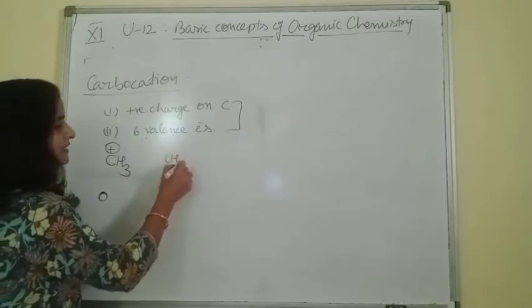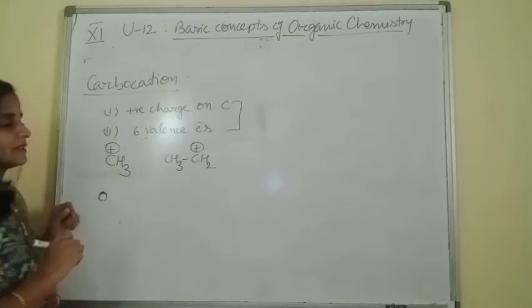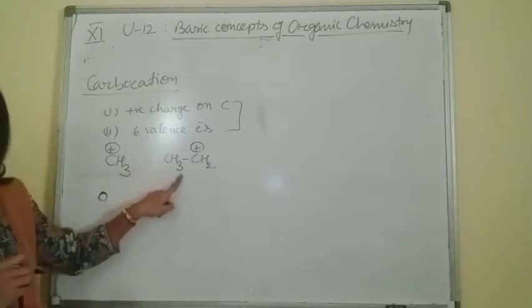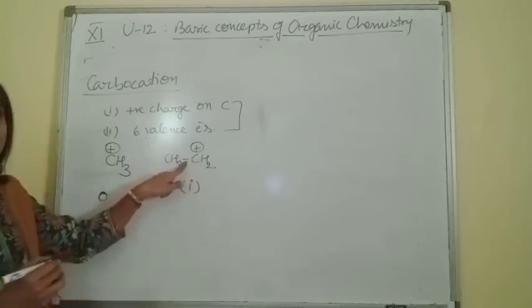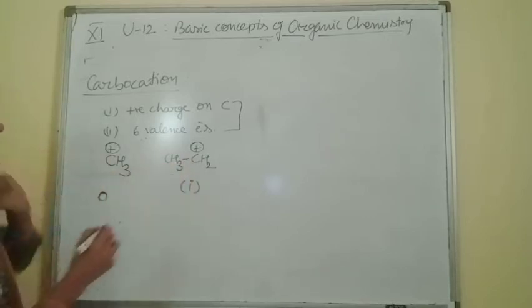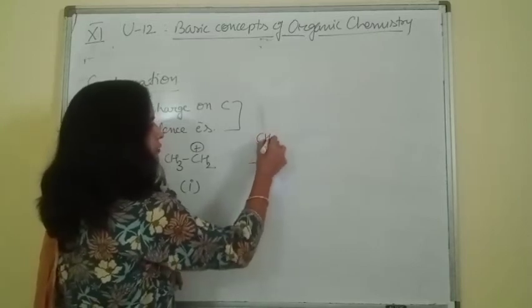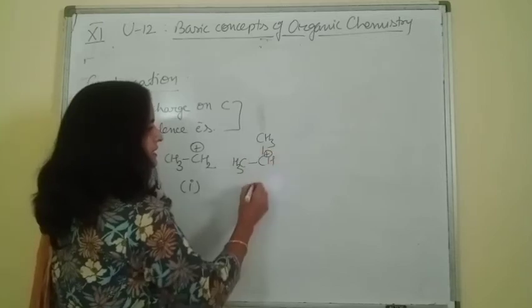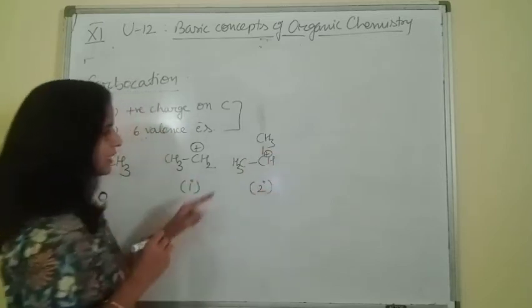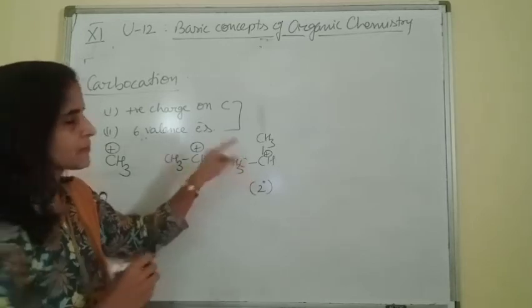Similarly, we can take ethyl carbocation. This is an example of primary carbocation because this carbon is bonded with one carbon. Now we take an example of secondary carbocation like this one. This is secondary because this carbon is bonded with two other carbon atoms.